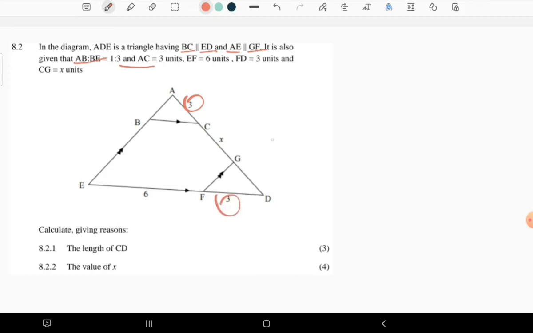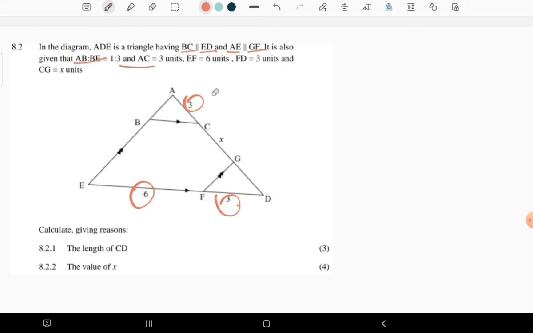Then F is equal to 3 units as well. Where's DF? DF is 3 units. Then EF is equal to 6 units. Yes. So the first question here says, calculate, giving reasons, the length of CD.